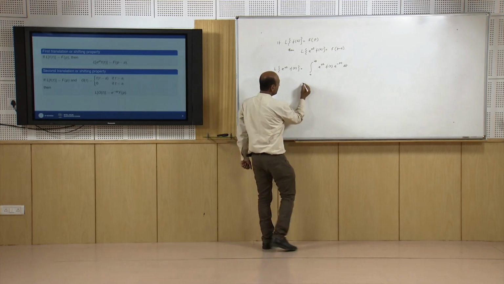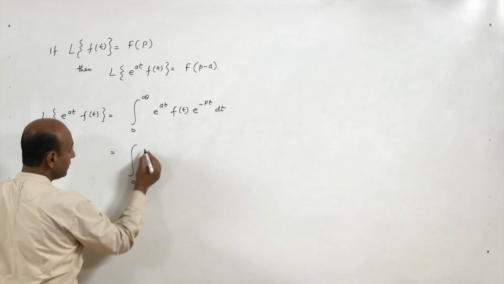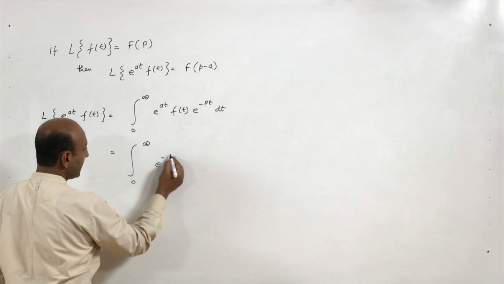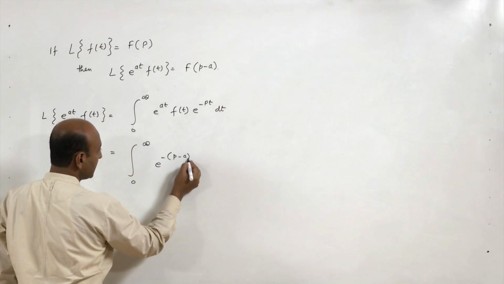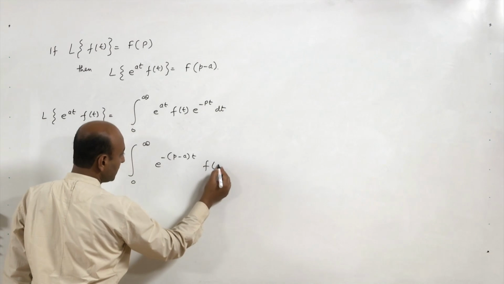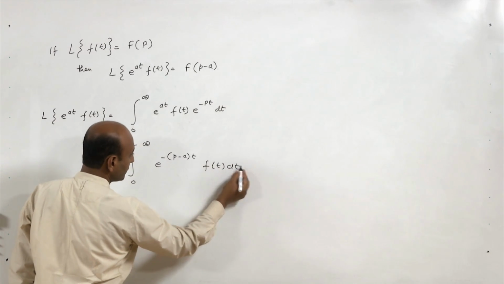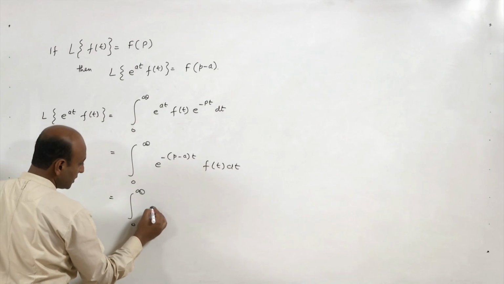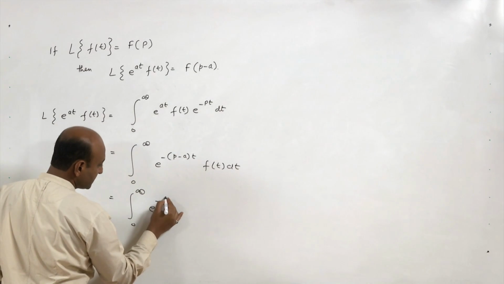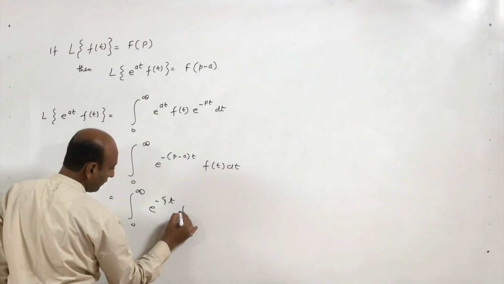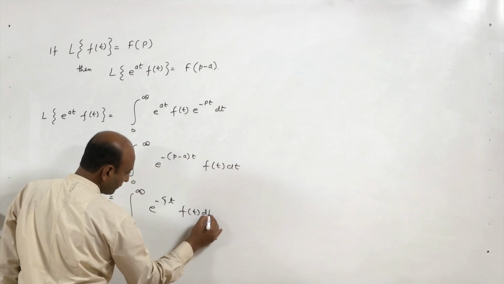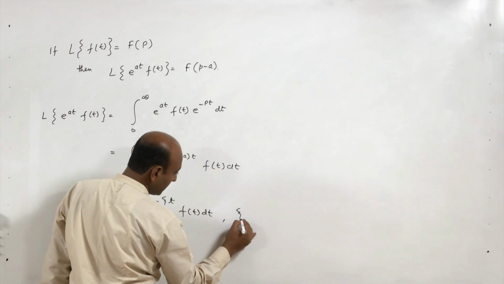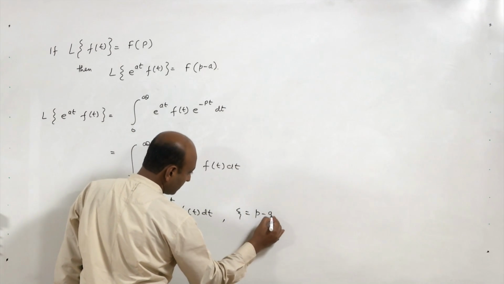This is by the definition of Laplace transform. So, this is equal to the integral from 0 to infinity of e^(-(p minus a)t) f(t) dt. Suppose p minus a is some xi, where xi is nothing but p minus a.